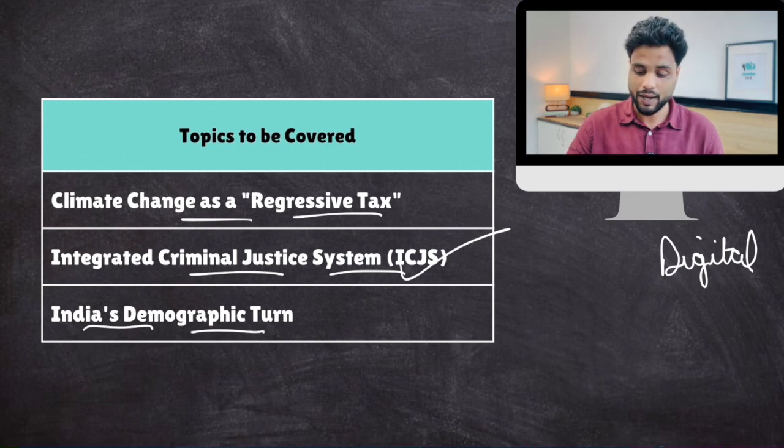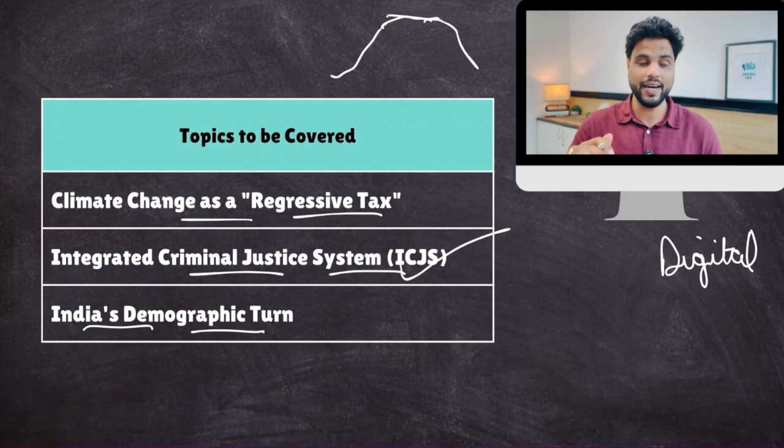India's population has been rising. India is the most populous country in the world. Now it has plateaued, and after 15-20 years, it will start to decline. So it is a very, very novel thing that is happening to India. India has always seen population explosion. This is the first time we are witnessing population stabilization. So we have to talk about this, and what sort of impact it will have. So this is the third topic. These are the 3 news items that we shall focus our attention on. Let's start discussing them one by one.